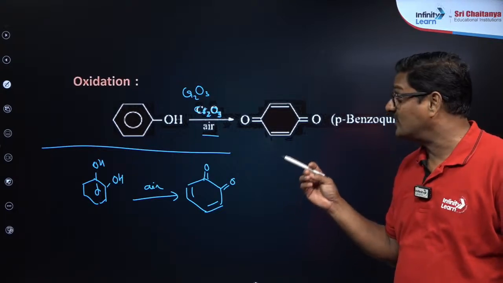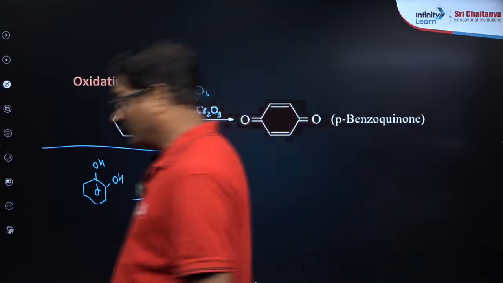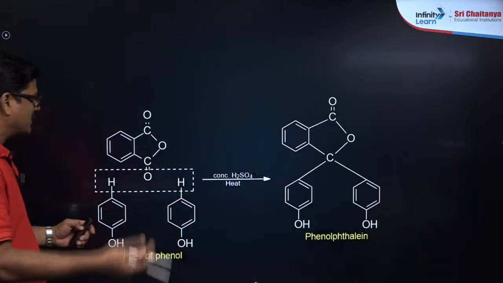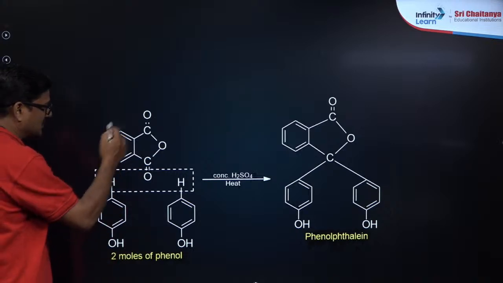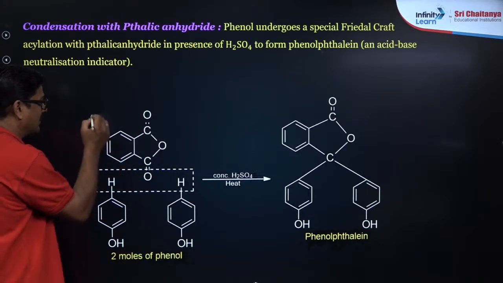Now we are going to get the electrophilic substitution reactions. There is one special point, very important. Now everybody hold your breath. After this I am going to tell you, this is phthalic anhydride. This is what you call phthalic anhydride.